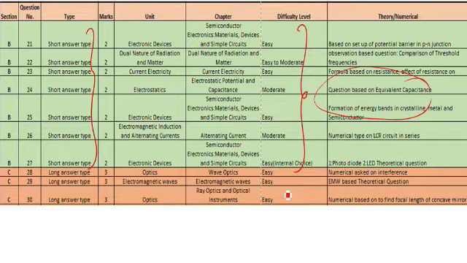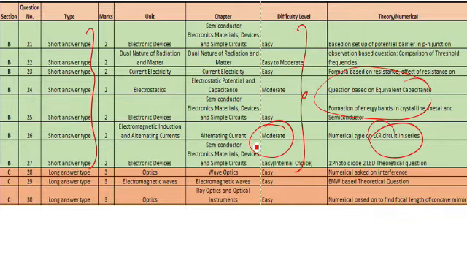Okay, then question number 26 again a short answer type question. So here the question was quite tough. It was a numerical based question for LCR circuit in series. So it was a moderate type of question.